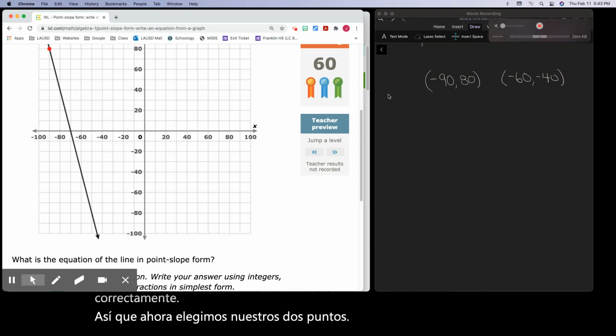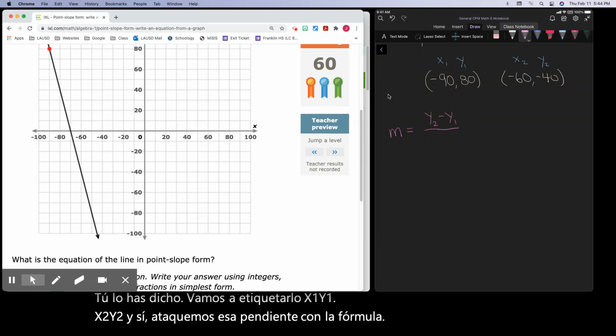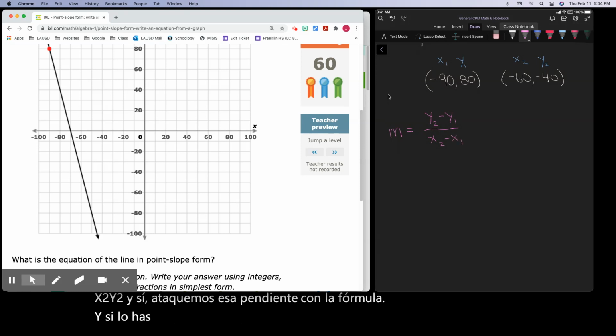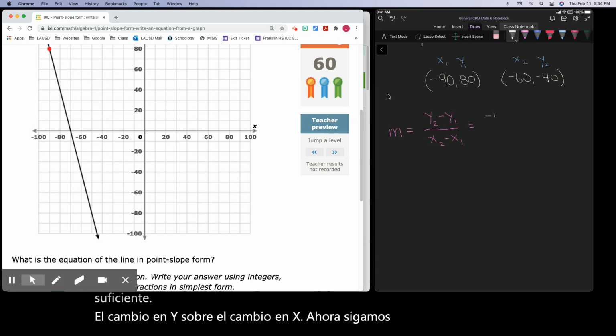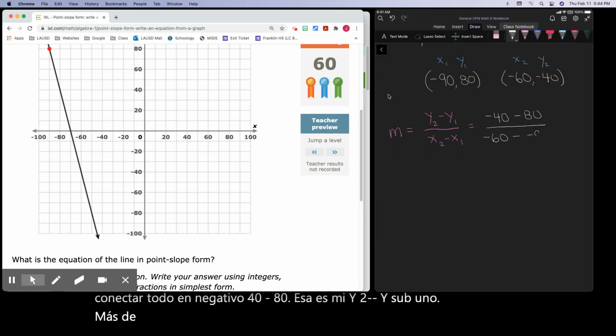You said it. Let's label it x1, y1, x2, y2. And yes, let's attack that slope with the formula. And if you haven't memorized this yet, that means you haven't written enough. The change in y over the change in x. Now let's go ahead and plug everything in. Negative 40 minus 80. That's my y2 minus y sub 1 over x of 2 minus my x of 1.